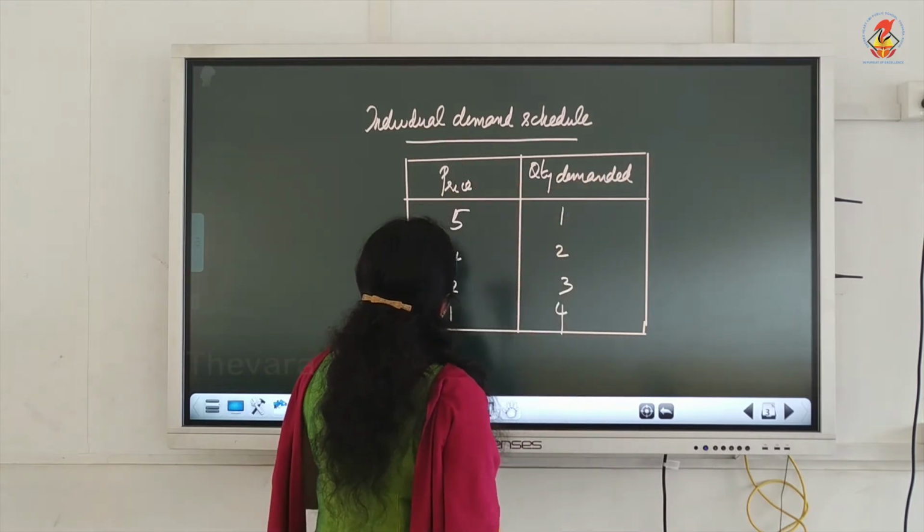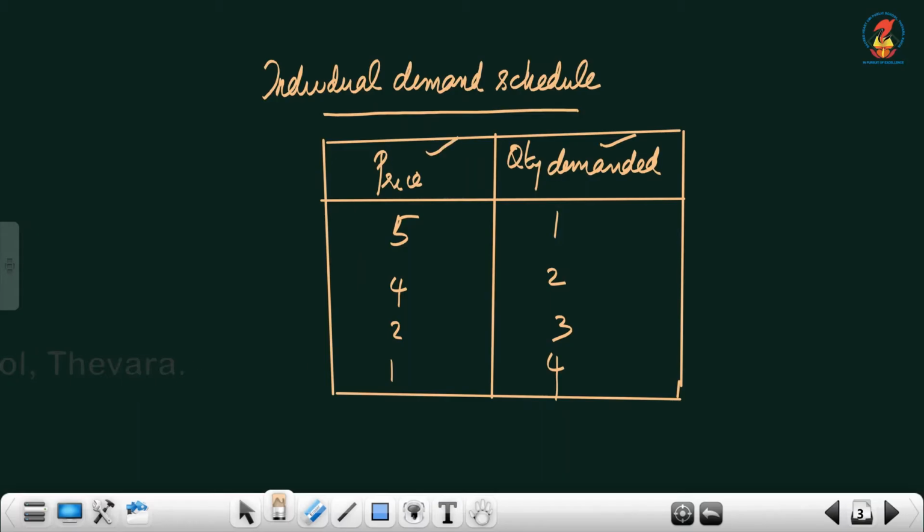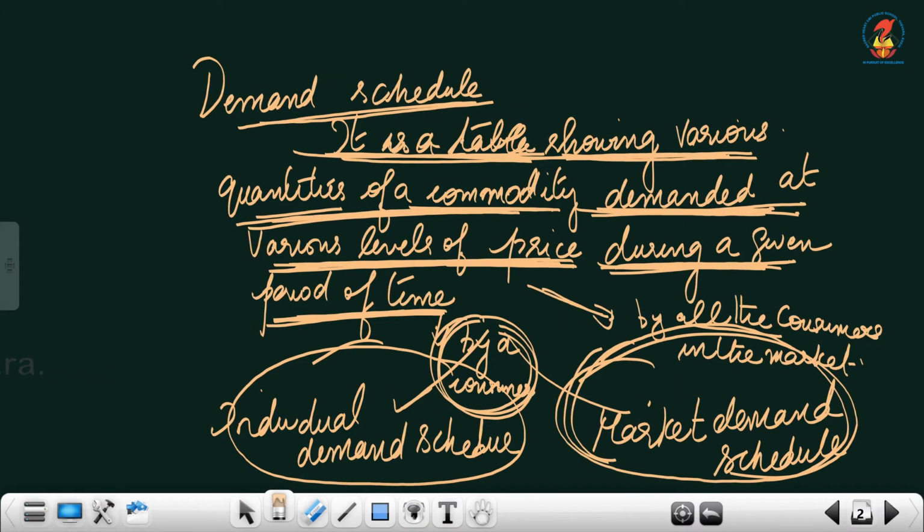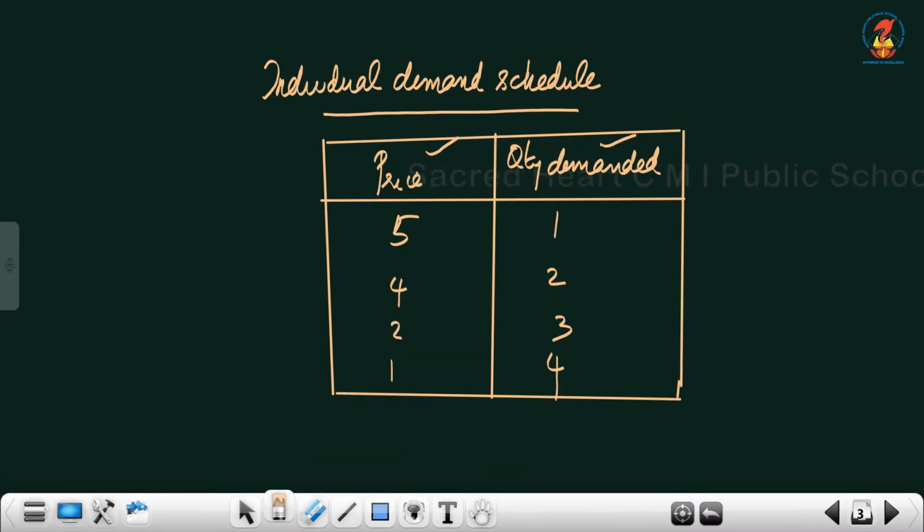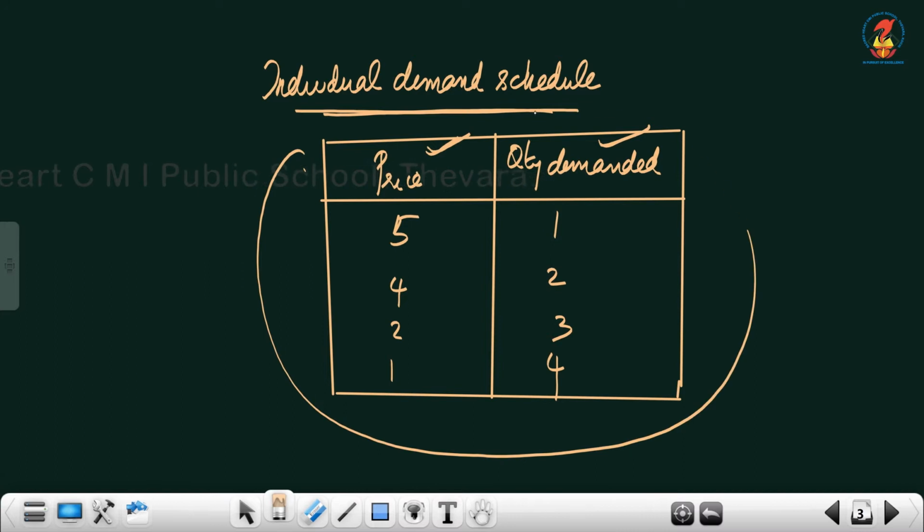Now, for a demand schedule, what are the two basic elements which are required? From the definition itself, it is clear. It is a table showing the various quantities of a commodity. So, quantity is one variable you need, demanded at various levels of price. So, price is another component we need. So, the two components required for a schedule are price and quantity: price of the commodity and quantity demanded of a commodity. So, individual demand schedule is a table which shows the various levels of quantity demanded at various prices by a consumer.